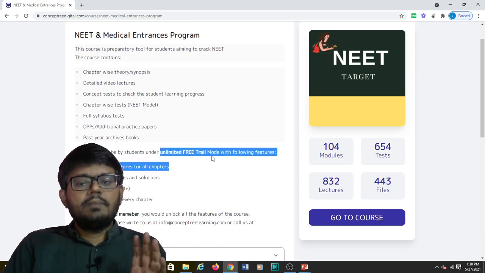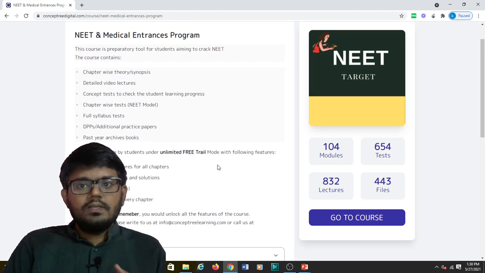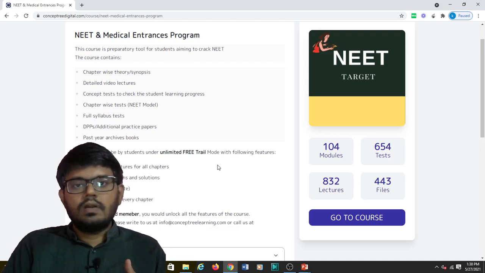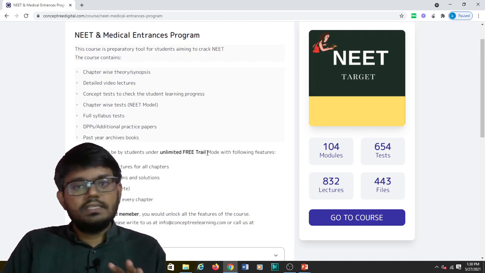The point to note is, if you are going for a paid course, you will have the contact number on that Concept Digital page, the contact number of the admissions person. When you contact them, they will give you all these details.